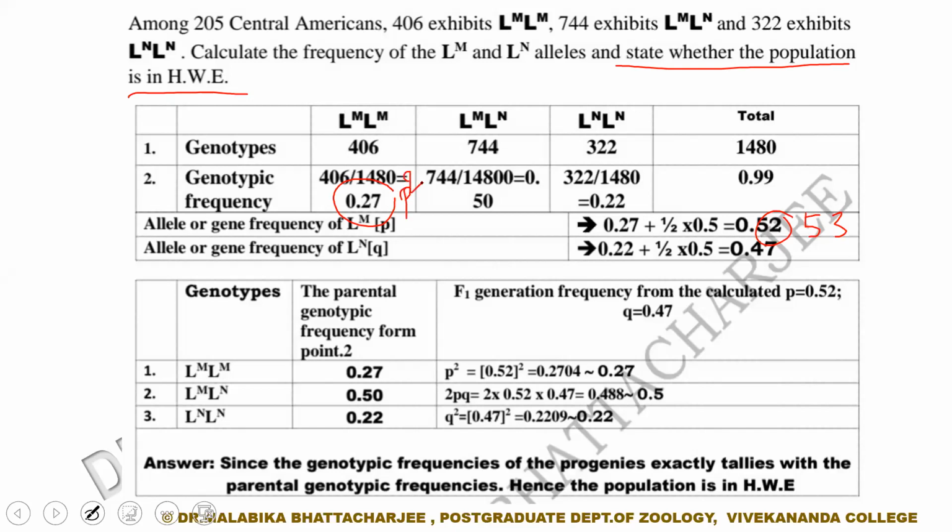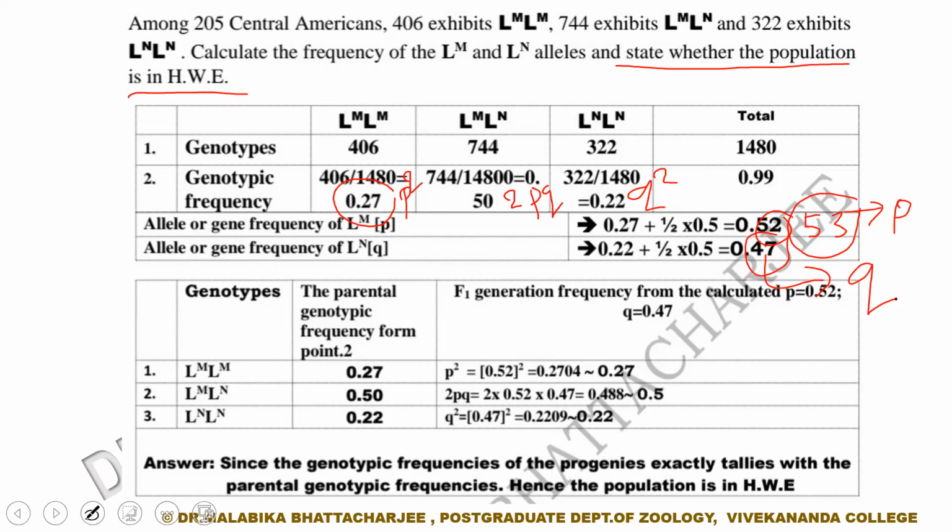This is the initial p square, this is the initial 2pq, and this is your initial q square. Now, this is your p, which you obtain from the initial p square, 2pq, q square, and this is your q, which again you obtain from the initial p square, 2pq, q square.